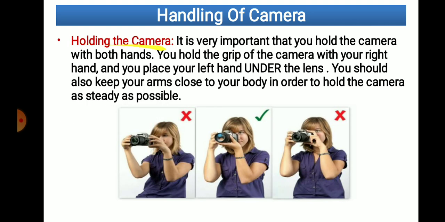Then holding the camera, how to hold the camera. So this picture shows you a clear indication of how to hold the camera this way. It is important that you hold the camera with both hands. दोन्ही हाताने पकडणं गरजेचं आहे. You hold the grip of the camera with your right hand, this one, and place your left hand under the lens. Here this is the left hand. Under the lens you have to keep the left hand.